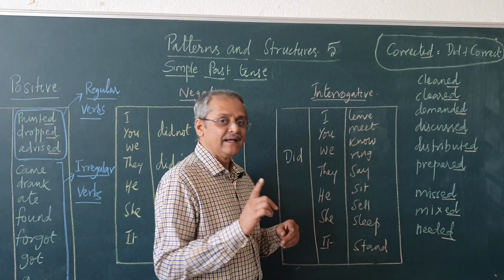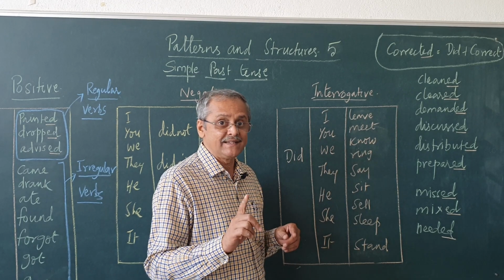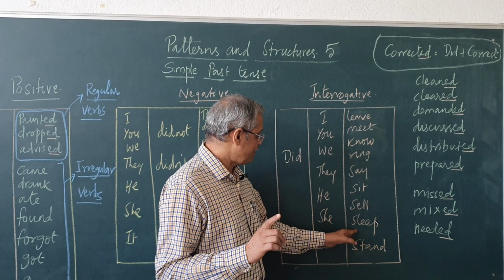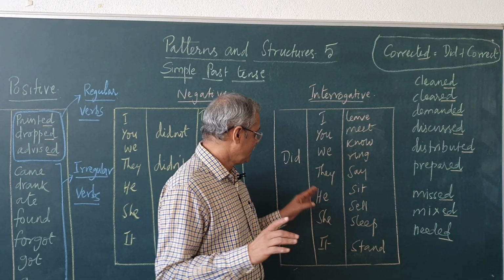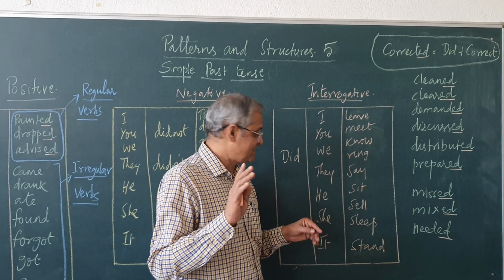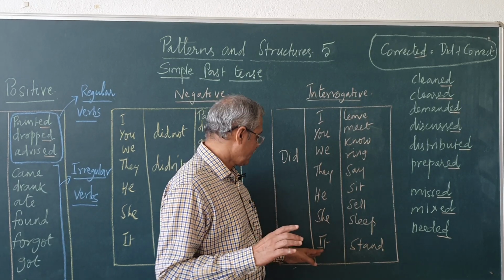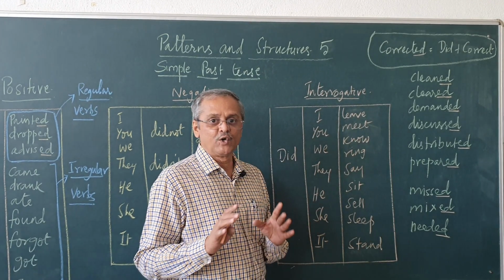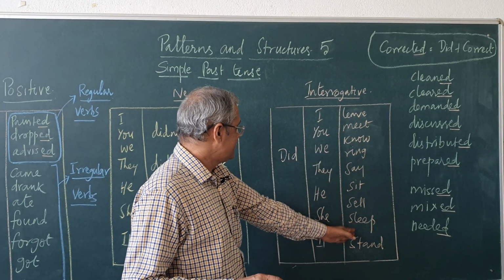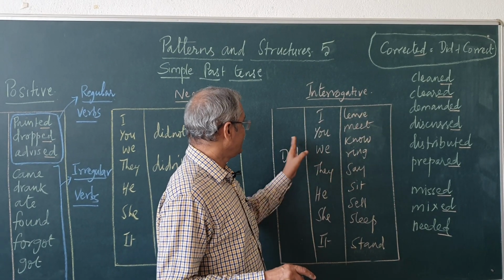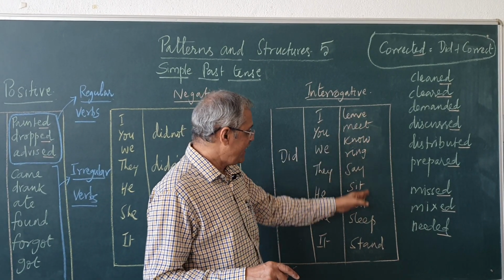He sold his house, did he sell his house? He slept 8 hours yesterday, did he sleep 8 hours yesterday? It stood on the road, did it stand on the road? So, what happens here is that in the past tense, when we are using did, the base form of the